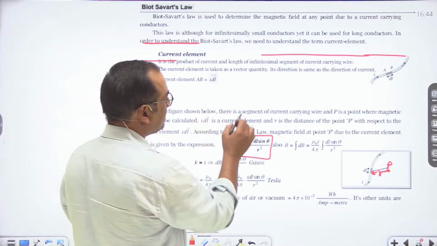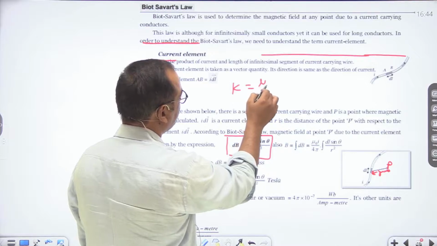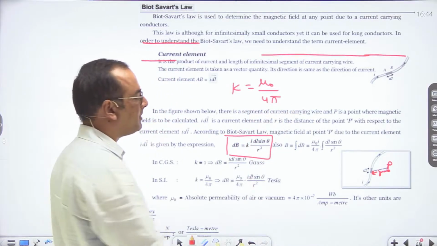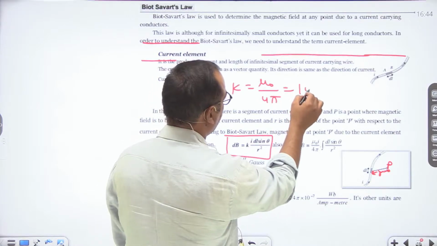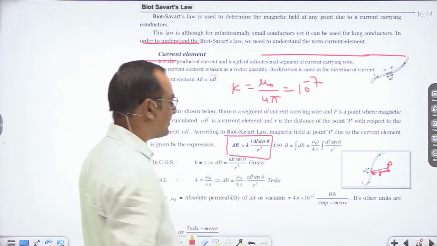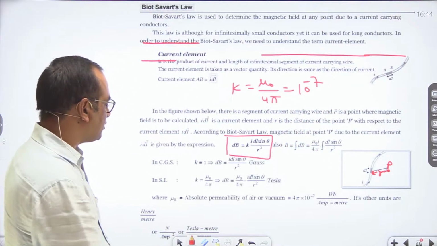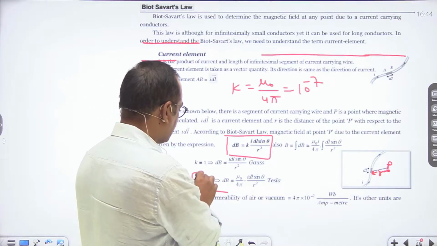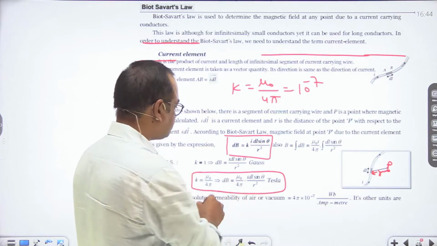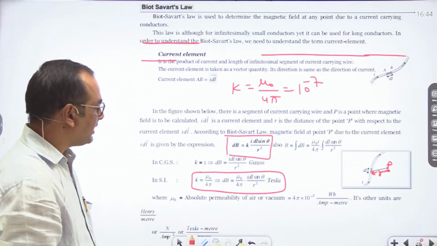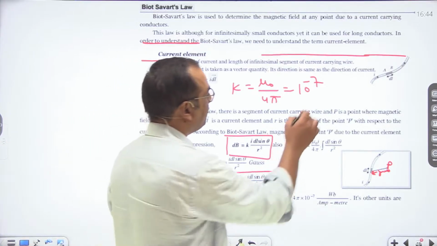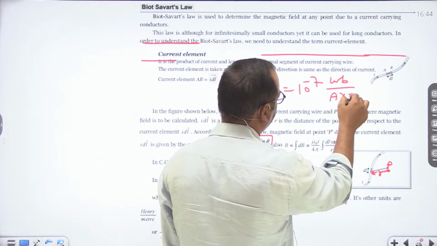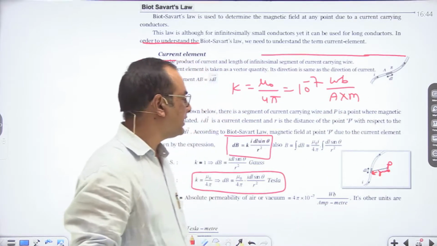Here K is equal to mu naught upon 4 pi, or we can say it is 10 to the power minus 7, and its unit is Weber upon ampere meter. So this is the value of K.